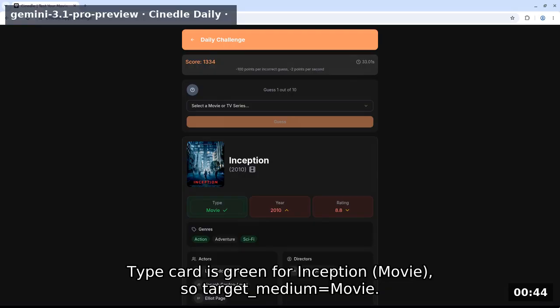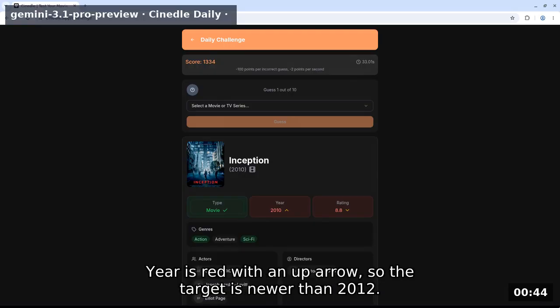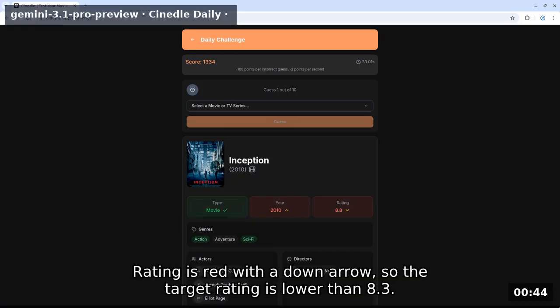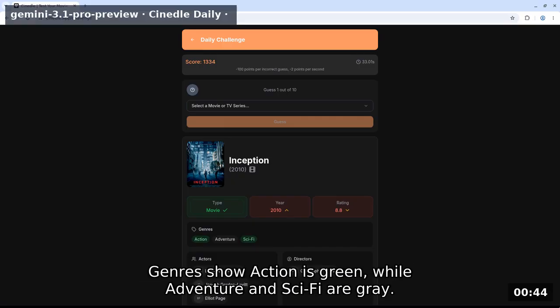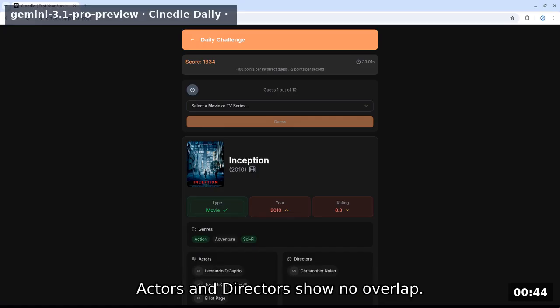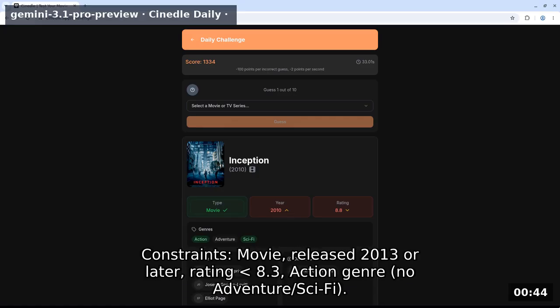Type card is green for Inception movie, so target medium equals movie. Year is red with an up arrow, so the target is newer than 2012. Rating is red with a down arrow, so the target rating is lower than 8.3. Genres show action is green, while adventure and sci-fi are gray. Actors and directors show no overlap. Constraints: movie, released 2013 or later, rating 8.3, action genre, no adventure/sci-fi.